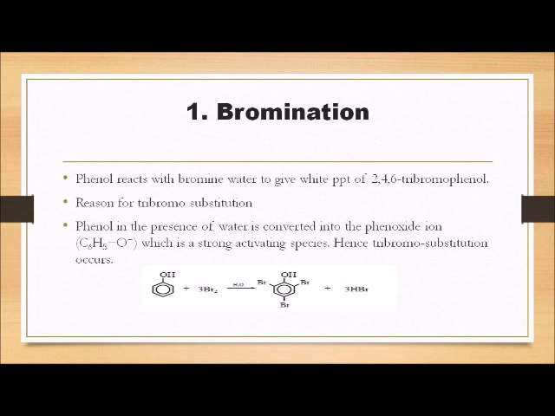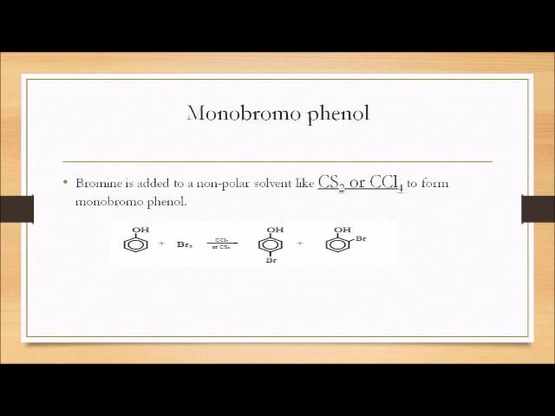The reaction is phenol reacting with bromine water. It will form 2,4,6-tribromophenol, which is a white precipitate. Sometimes it also forms a monobromophenol, when bromine is added in a non-polar solvent like CS2 or CCl4. This is the reaction when phenol reacts with bromine in the presence of CS2 or CCl4. It will form para-bromophenol or ortho-bromophenol.